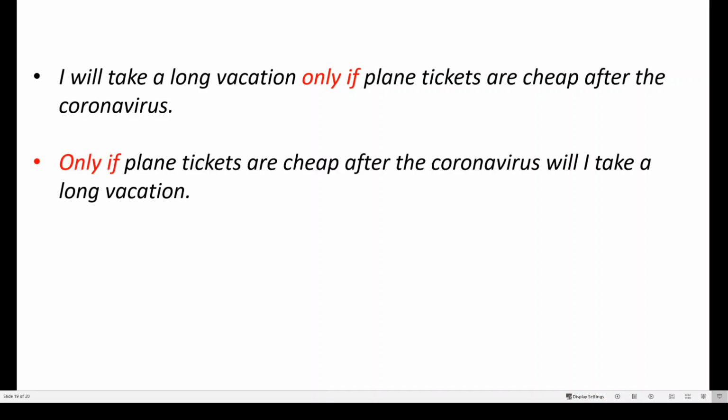So we could also say, only if plane tickets are cheap after the coronavirus will I take a long vacation. Again, to repeat, only if in the first sentence is in the middle of the sentence. In the second sentence, only if is in the beginning of the sentence. And both mean the same thing. The meaning doesn't change.